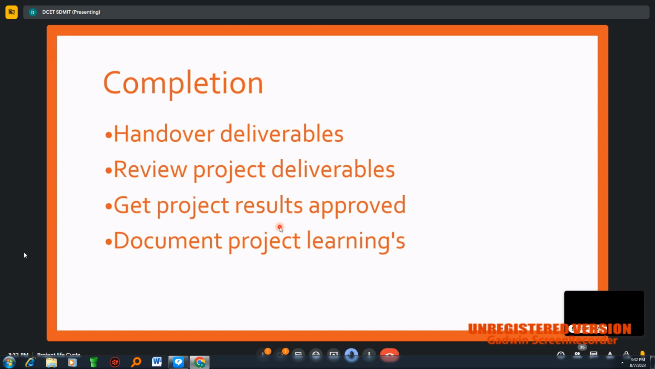So that is what in every project, it is to be approved. Once it is working well, then only it will get approved, right? So that is also an important stage.